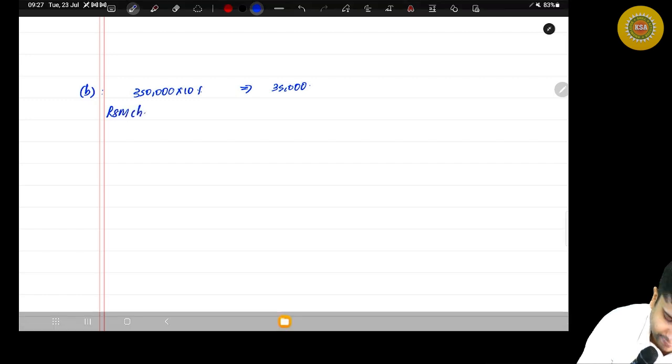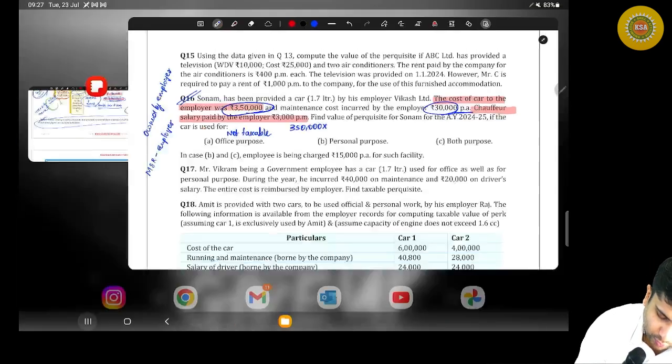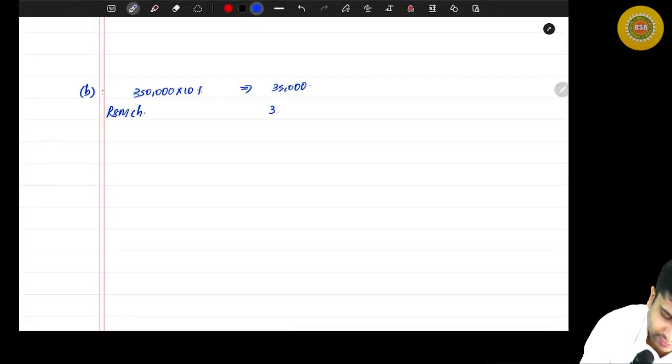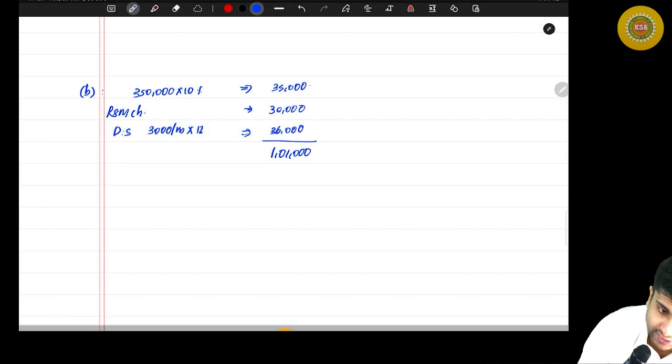They are saying 30,000 per annum. And how much is driver's salary? 3,000 per month into 12 months, and that will be 36,000. And altogether, how much will be the total value? 1,01,000.